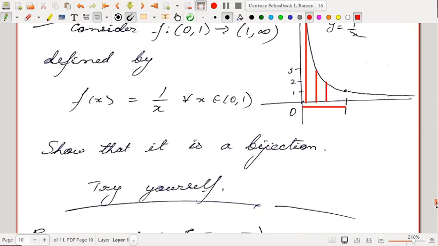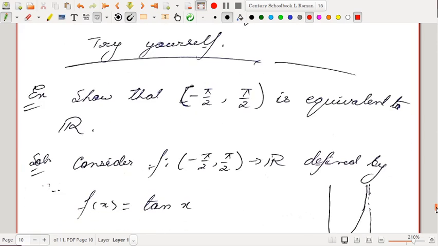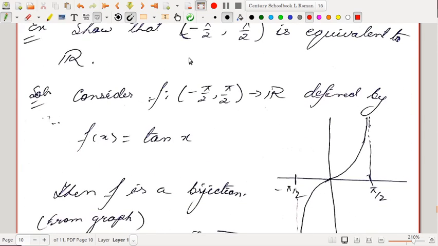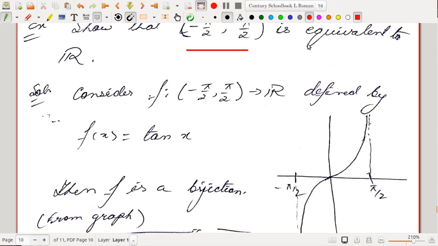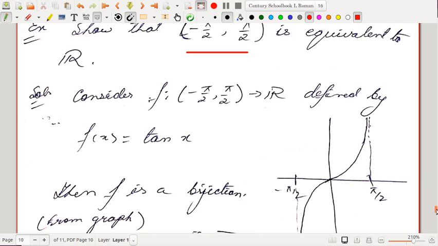So this also I have given you as homework. You try it yourself. Then you show that the open interval (−π/2, π/2) is equivalent to ℝ, the entire ℝ. There are as many real numbers in the world as there are real numbers between −π/2 and π/2. Okay, every real number corresponds to a real number between −π/2 and π/2.